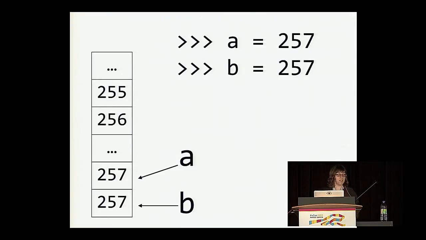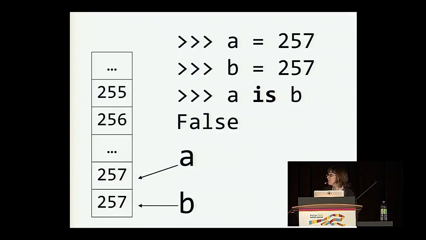And then when we type B equals 257, the interpreter isn't smart enough at this point to know that we've already created an integer of the value 257. So we create a new one, we also store that in memory, and we bind the name B to it. So when we type A is B, this evaluates to false because they're two different objects stored in memory, even though they happen to have the same value.